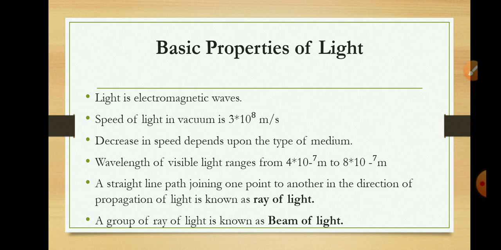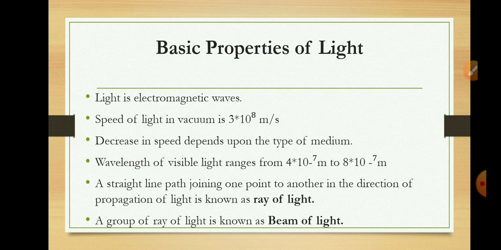When light travels through a transparent medium, its speed decreases. This decrease in speed depends upon the type of medium. So, as I told, 3 x 10^8 meters per second is the speed of light in vacuum. As light enters any other medium such as air or water, its speed decreases depending on the optical density of that medium.